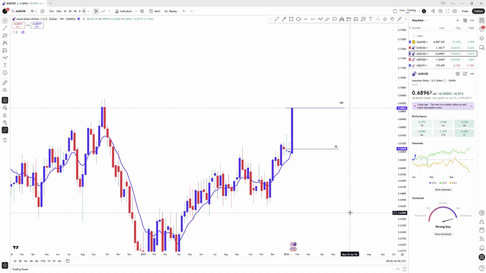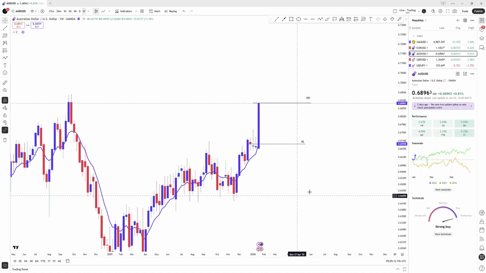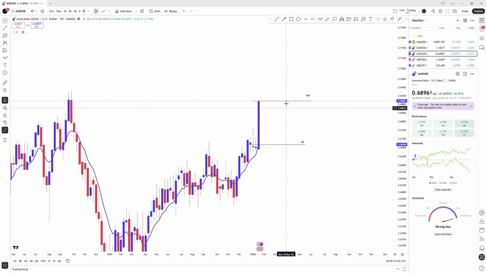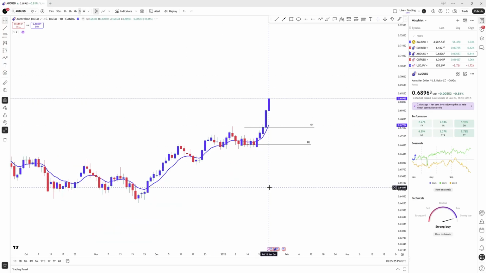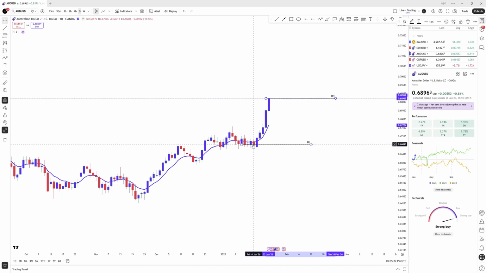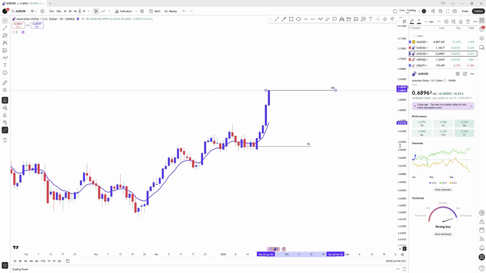Our next pair is AUD USD. AUD USD on the weekly time frame is bullish, creating this our new higher high and making this our new higher low. We go down to the daily time frame and we see where the daily is at. The daily is bullish, making this our new higher high. This continues to stay our higher low.